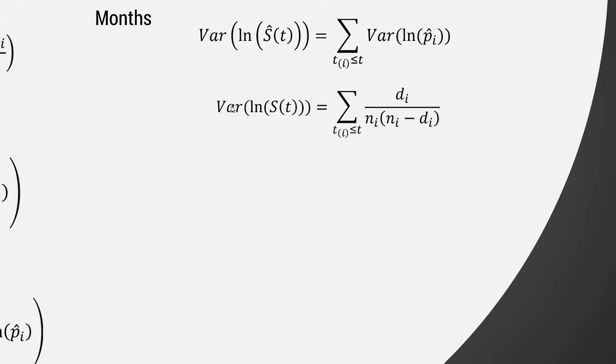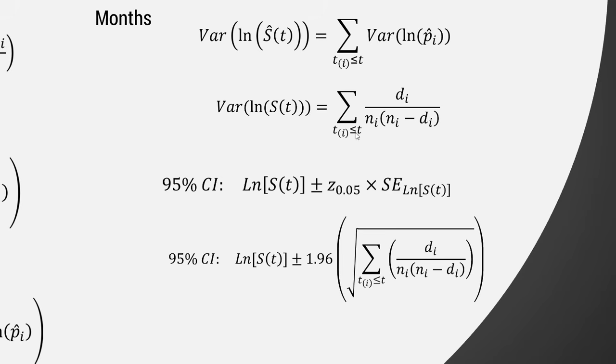So there's a lot there, but what we've done now is allowed us to get to this point where we have the variance of the log of the survival is actually equal to the sum of this stuff. And now that we have the variance of the log of survival, we can construct a 95% confidence interval for the log of survival, which, as you might know if you've looked at confidence intervals, is the log of survival plus or minus z.